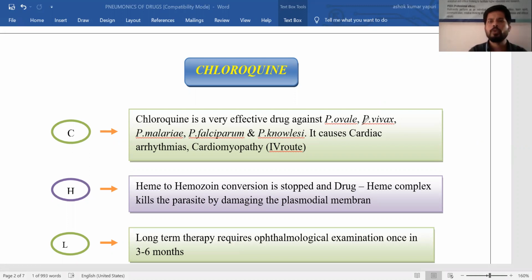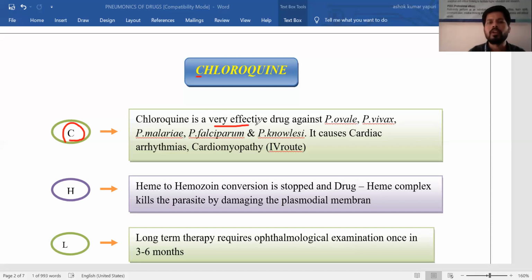Today we are going to discuss the letter mnemonic of the drug chloroquine. Chloroquine starts with letter C. Regarding letter C, chloroquine is an anti-malarial drug and it is